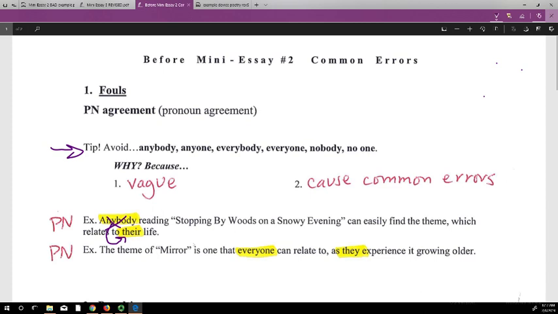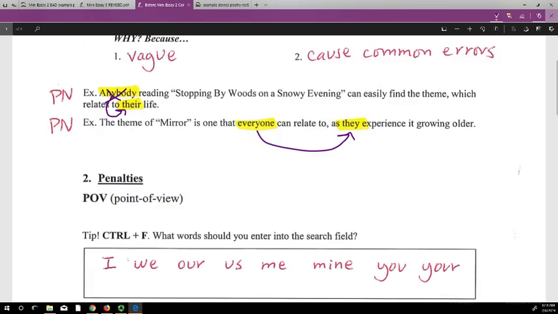So why? Because we're being specific, right? Readers of. The theme of mirror is one that everyone can relate to as they experience it growing older. Singular does not agree with plural. Pronoun error. The theme of mirror is one that readers, right? Using that's kind of a good word to use when writing about poetry because we're being specific. Readers can relate to as they experience it growing older. So readers, they, plural, plural, right? So make sure that your pronouns are agreeing with their antecedent.